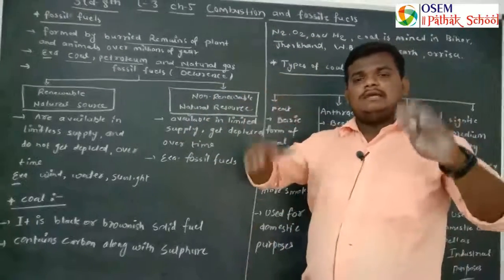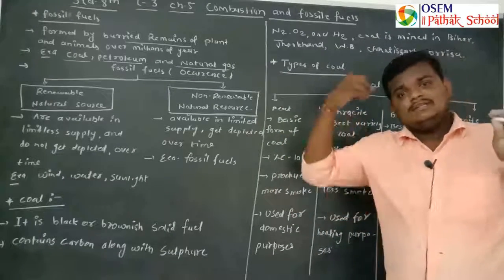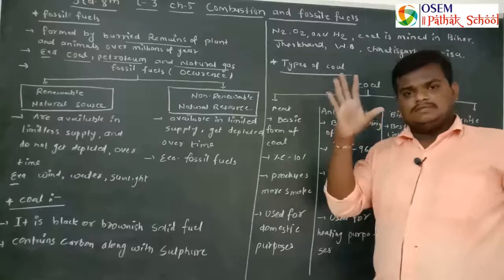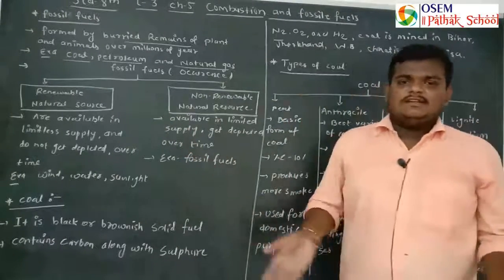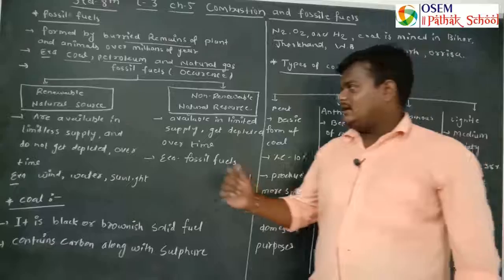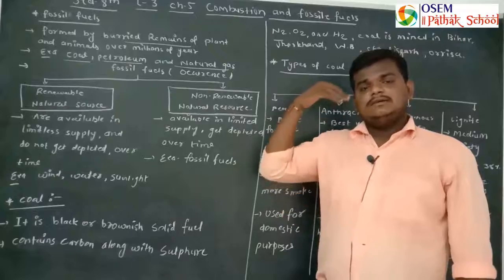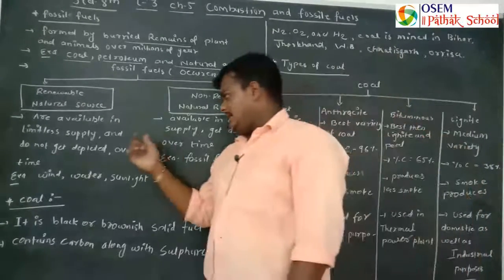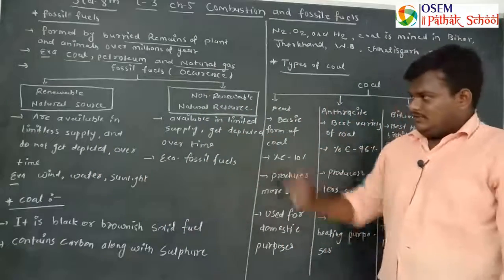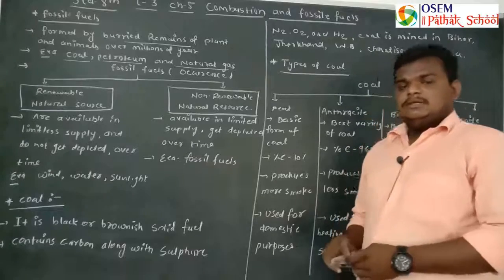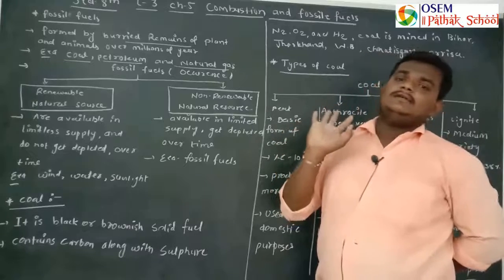You can use any quantity as per your requirement; the stock is limitless. They can generate again, and they do not get depleted over time.